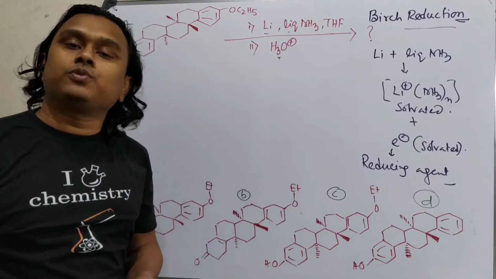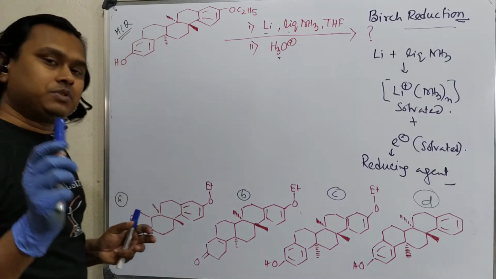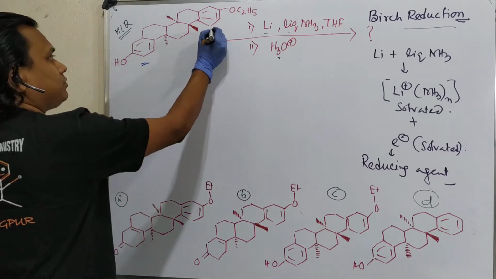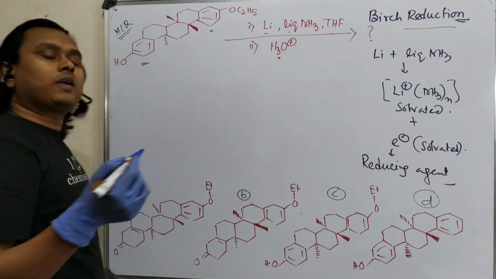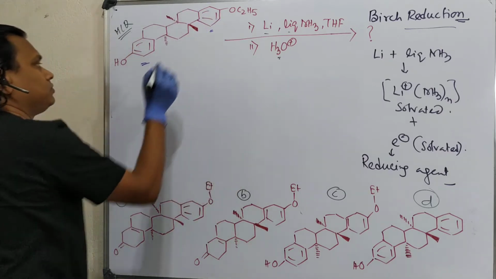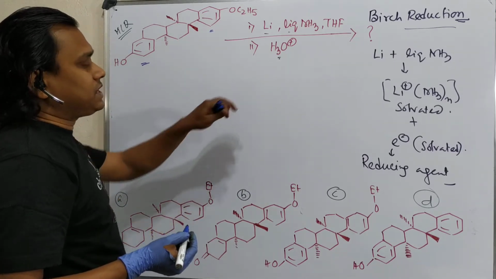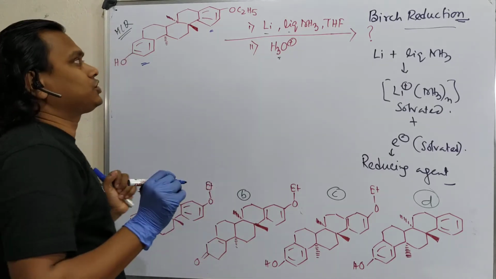So the question is, where will the reduction occur? Based on our literature knowledge, as I previously described in this video, there is one aromatic nucleus here, an aromatic nucleus here. Generally, Birch reduction is either on an aromatic nucleus or an alkyne. So no alkyne, the aromatic nucleus. So where the reaction will occur, that is the question. Actually, better if I say this question wants to know the selectivity of the product.